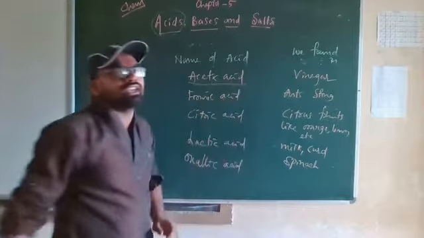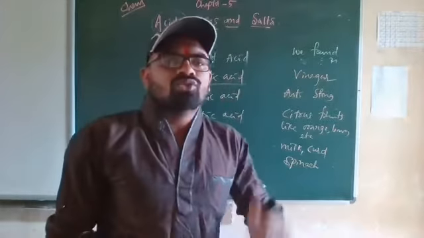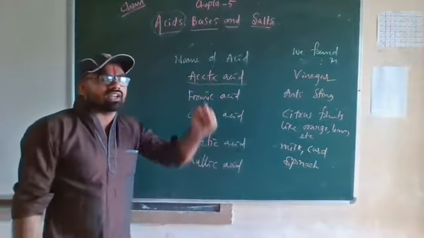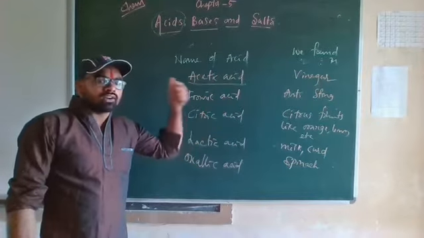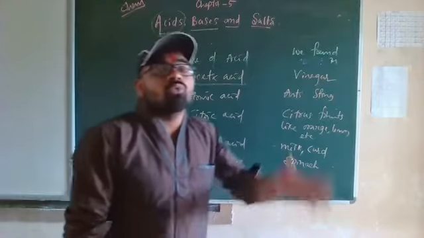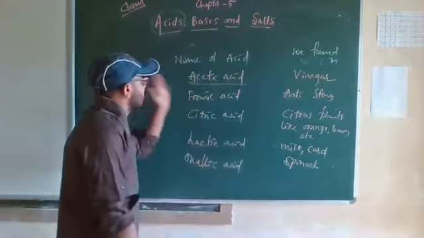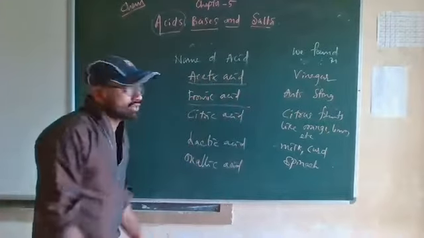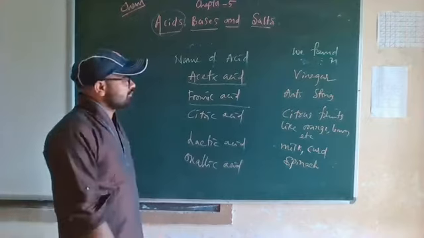Acetic acid is the weakest acid. So it is a weak acid. That means it is a natural acid, found in nature, and we find it in our food. Vinegar contains acetic acid. Formic acid: out of this, one question will come for 1 mark definitely.